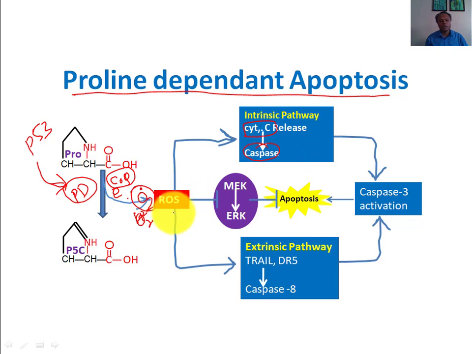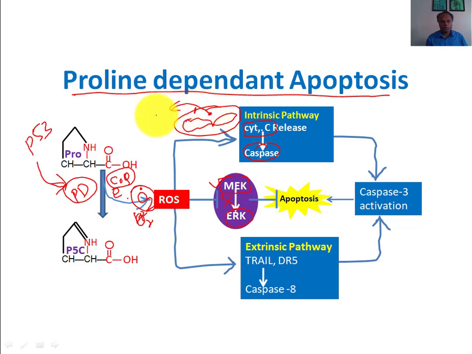This reactive oxygen species also inhibits the kinases MEK and ERK. MEK is mitogen-activated kinase. These kinases are linked to the division of the cell, so the reactive oxygen species also stop cell division, and then stimulate apoptosis through leakage in the outer membrane of the mitochondria, where cytochrome C is present.